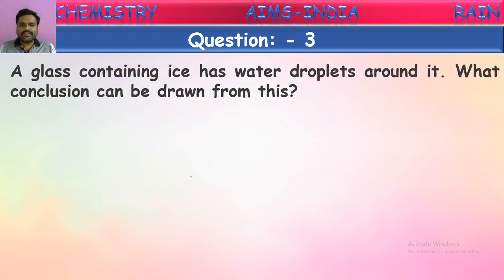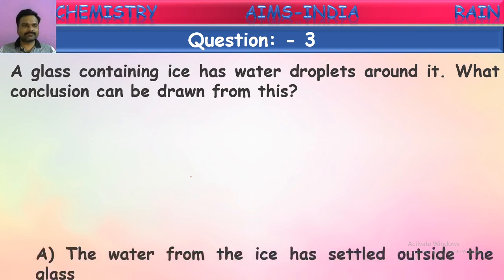A glass containing ice has water droplets around it. What conclusion can be drawn from this? Yes, if a glass of ice cubes or ice water is kept outside for a certain time, we observe some droplets of water on the glass. What is the conclusion we can draw from this? They are asking. Let us see the options.